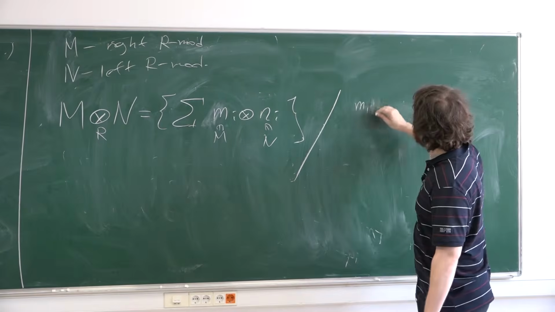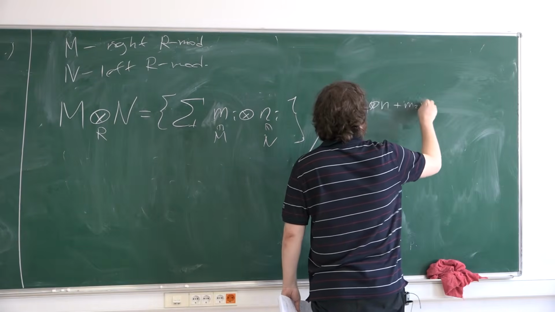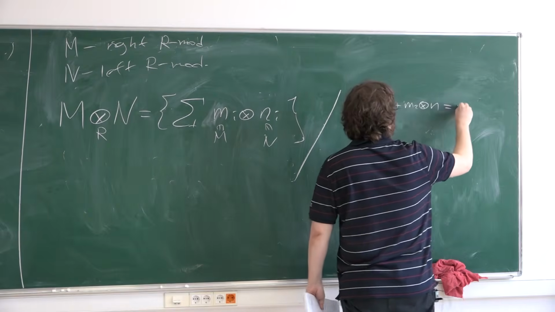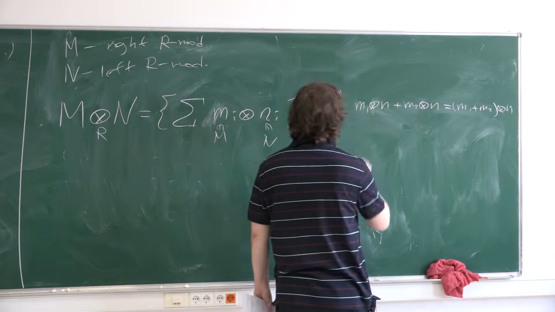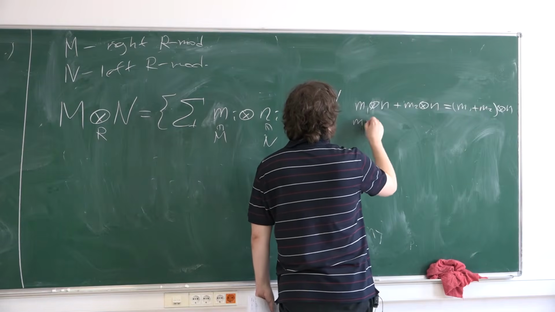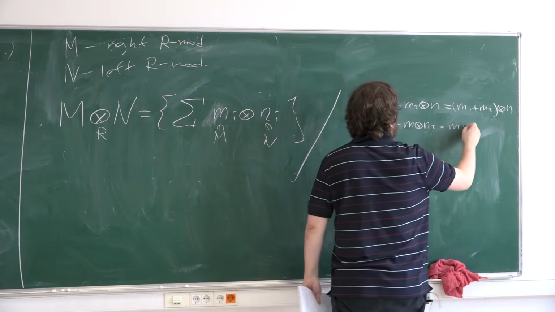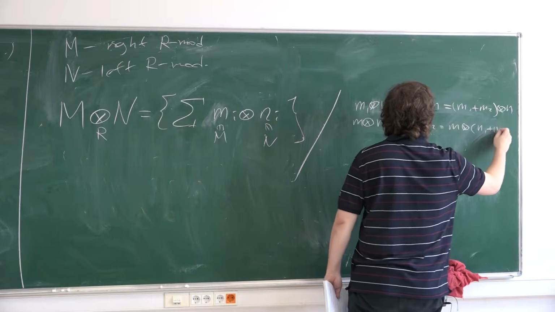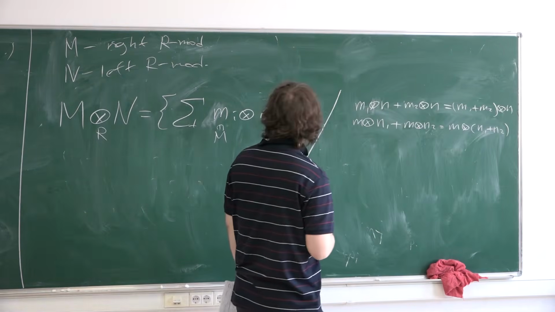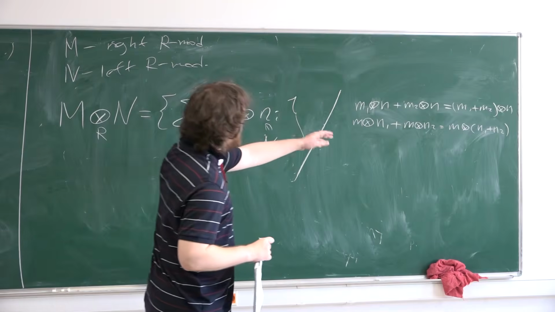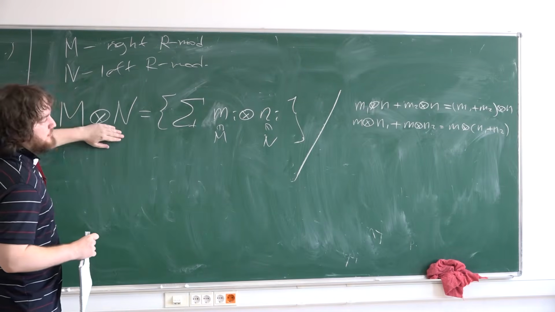If you have something like this, of course, for the other place also. If you stay here, then you obtain the so-called tensor product as abelian groups.